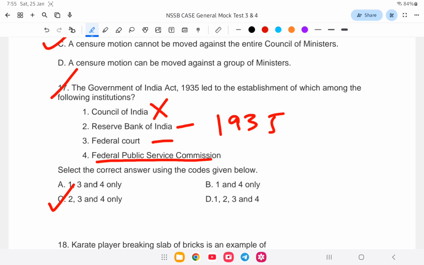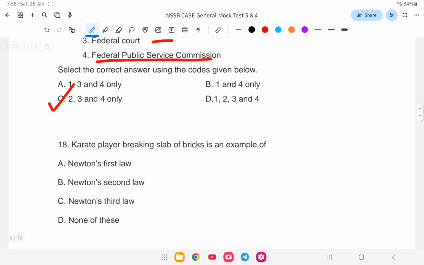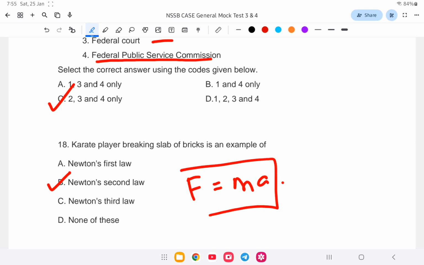Next question. A karate player breaking slabs or bricks is an example of what? Is it A, Newton's first law of motion, second law, third law, or none of these? So the karate player breaking, it is Newton's second law of motion. F is equal to ma. That is the second law of motion. Next question.